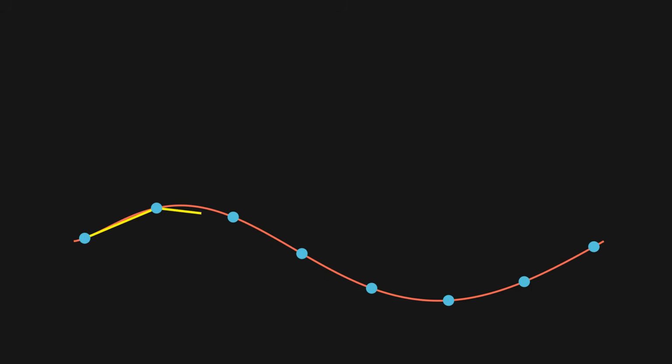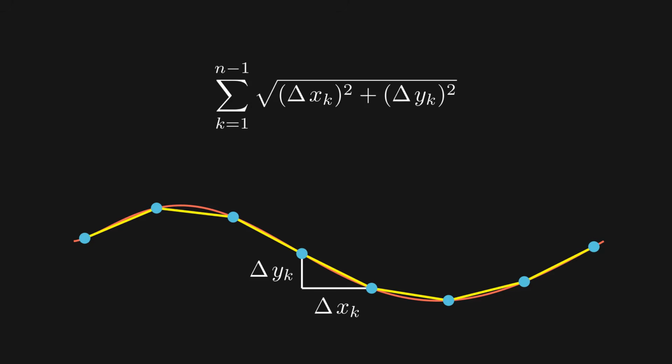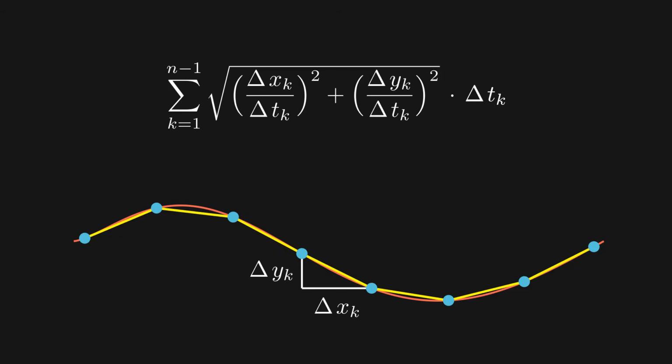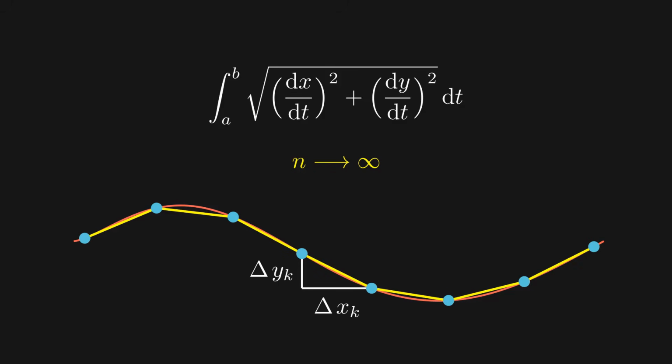Going back to our previous visualization, if we label the change in x between two consecutive points delta x of k, and the change in y as delta y of k, then the length of this inscribed polygonal path corresponds to adding up expressions of this form. We can rewrite this equivalently by introducing the change in t as well as making some simplifications. Now, as we add more and more points and the quantities representing change approach 0, roughly speaking, the sum becomes an integral and the delta something becomes d something.